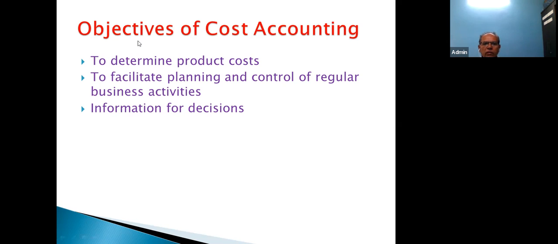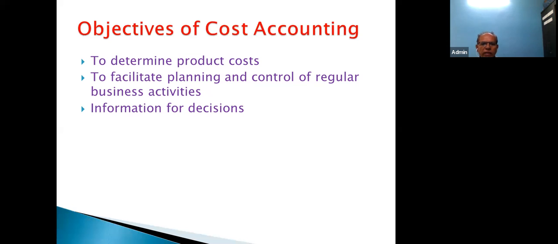The third and last objective of cost accounting is information for decisions. When the decision is like, say, make or buy, what is the decision? Make or buy, whether to manufacture or whether to buy this product.